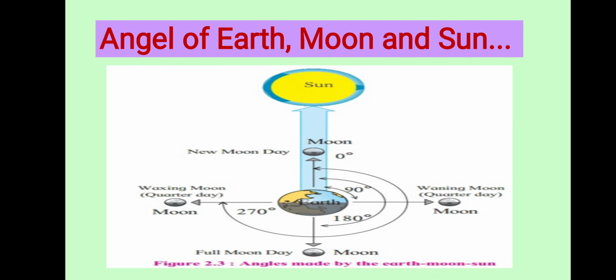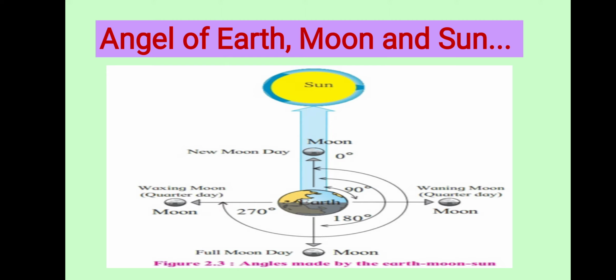Now see the angle of the earth, moon and the sun. These angles are very important. See figure 2.3 on page number 4 very carefully. When I am describing this, you have to see these things in the figure. Okay.